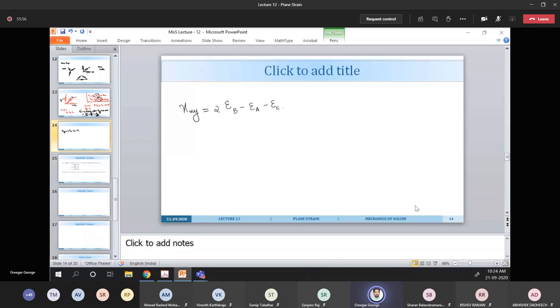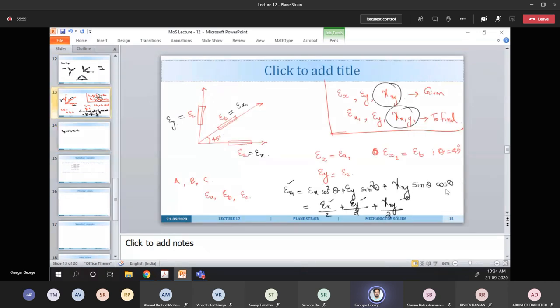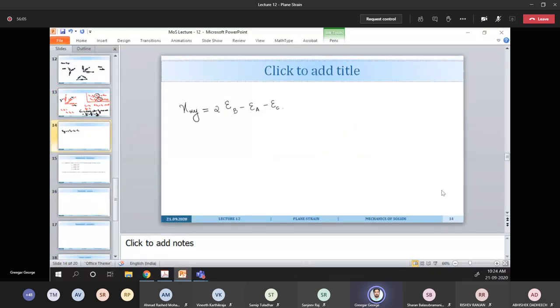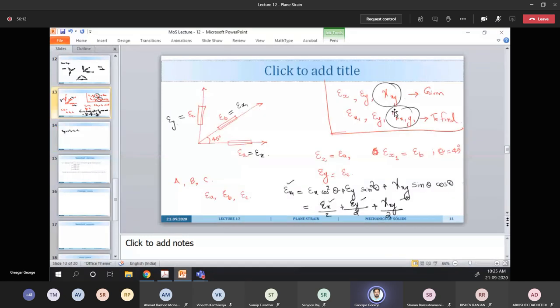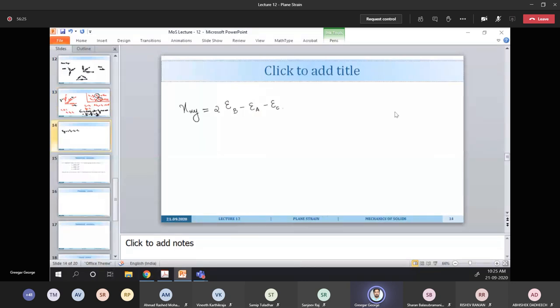Once you are able to find these three quantities, epsilon x, epsilon y, gamma xy, then you can find all the remaining quantities. What are the principal stresses? What are the principal strains? The angle at which they are acting, and even the maximum shearing stress and all. And then again, coming back to the Mohr circle part, we can do the Mohr circle on this problem also.